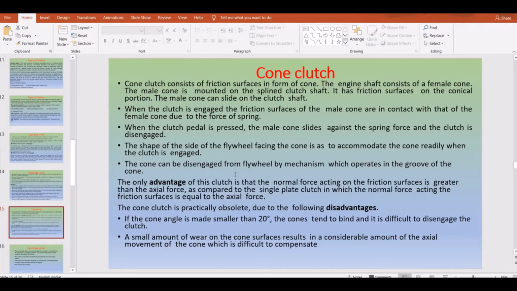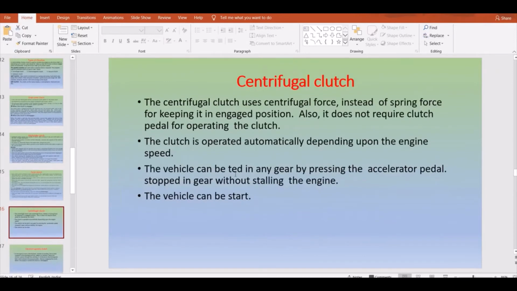Okay, now let's move on to the other one, which is the centrifugal clutch. The centrifugal clutch automatically disengages when the speed falls and engages when the speed rises.